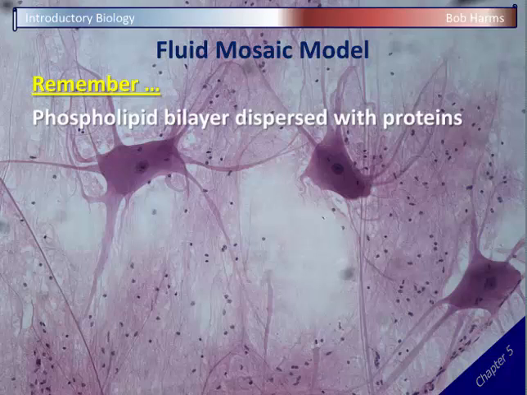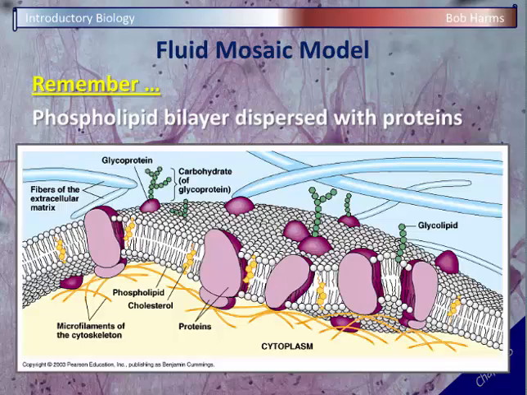How do cells get food in? Do they get rid of waste and exchange materials? Just as a reminder, last chapter we talked about the fluid mosaic model, that our membrane is made up of that phospholipid or fatty bilayer with lots of proteins dispersed here. And so we've got this very fluid, three-dimensional grouping of these phospholipids that allow certain chemicals to pass through. Other chemicals can't. And remember, we said that was being selectively permeable. And so we're going to take a look at how chemicals are going to cross this phospholipid bilayer.